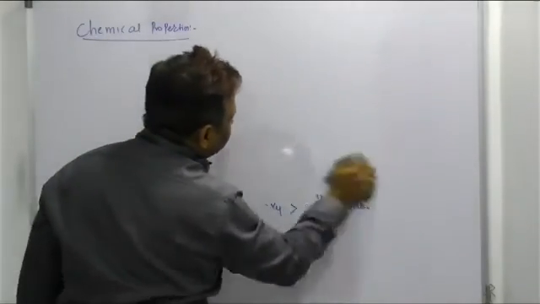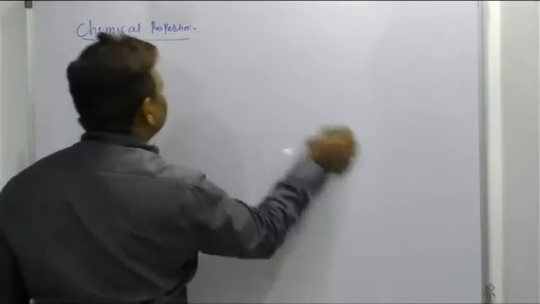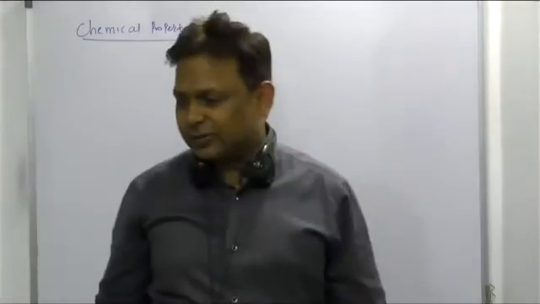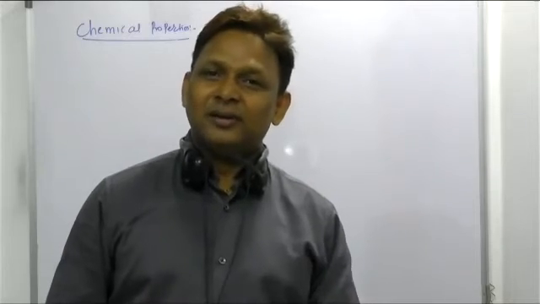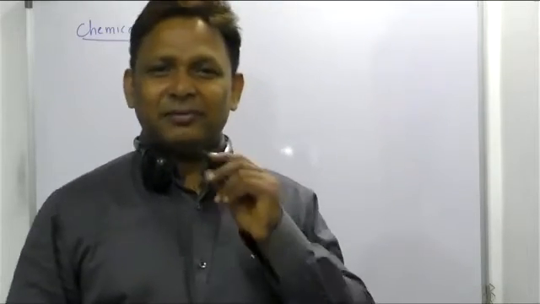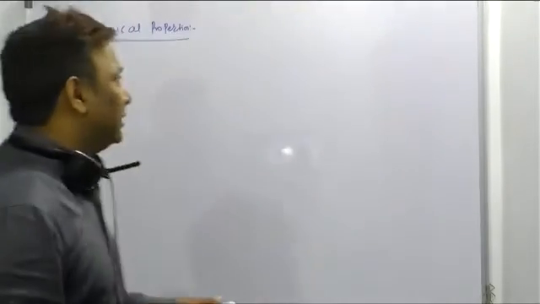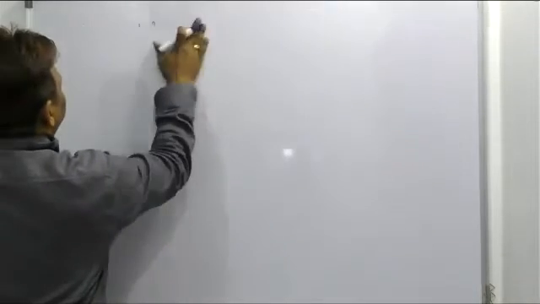Yeah, beta, anomalous behavior. See, in all the cases, either 1A group element, 2A group element, even 3A group element, the first element of the second period will have the anomalous behavior. Obviously, it should have it, no? Anomalous behavior of carbon.